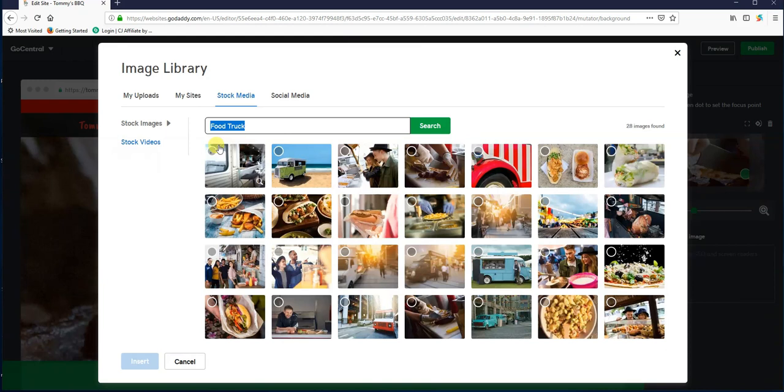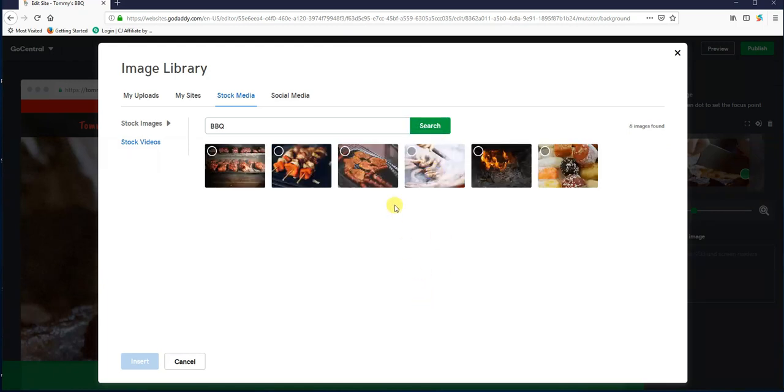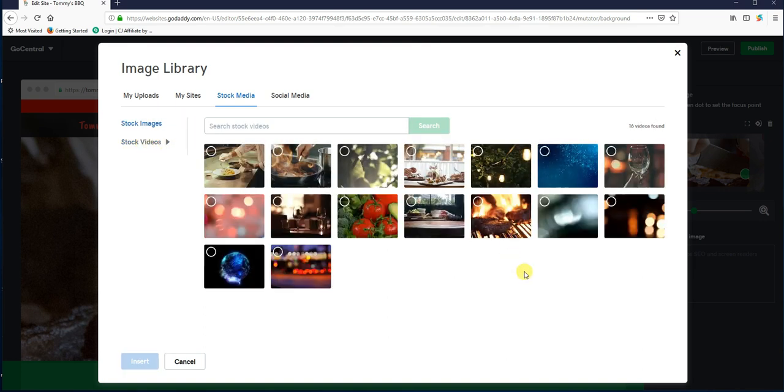So if you go to stock media, you can actually search for images. If I were to do that, hit barbecue, it pulls up some related images. I can select one of these and insert it in my page by clicking the insert button below. I'm not going to do that though, because I want to show you also this. There's also stock videos. Right now there's a pretty limited selection, but this will give you a header video, which adds a really nice flair to your website.